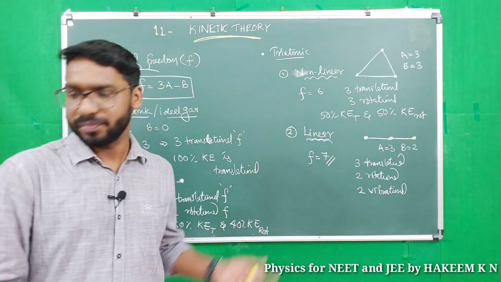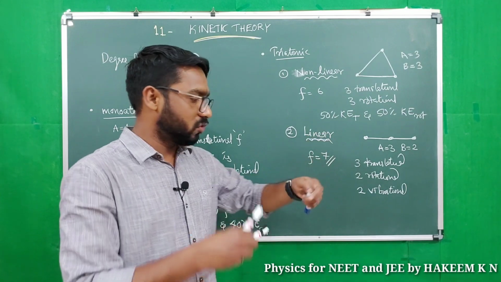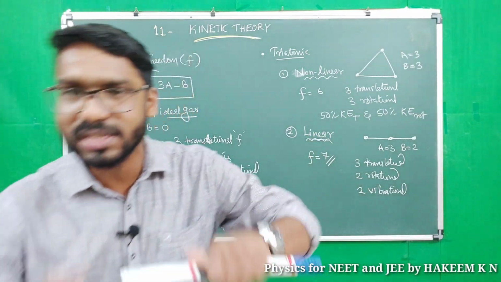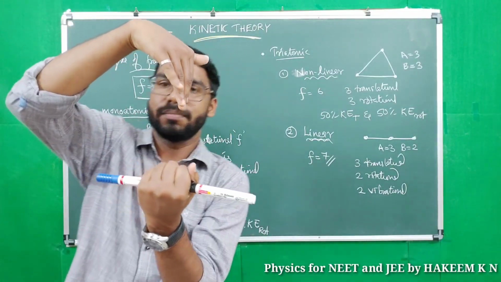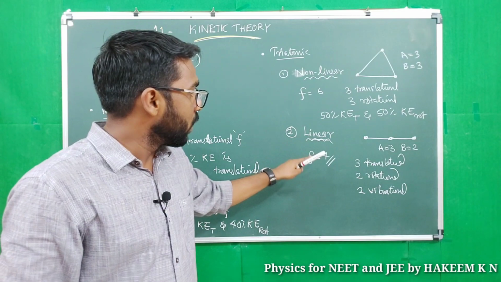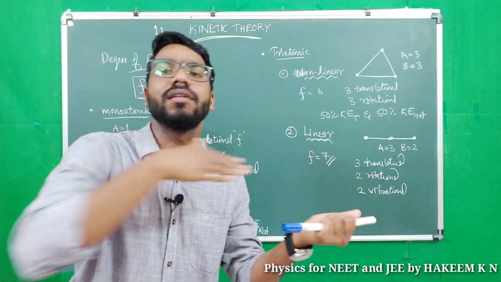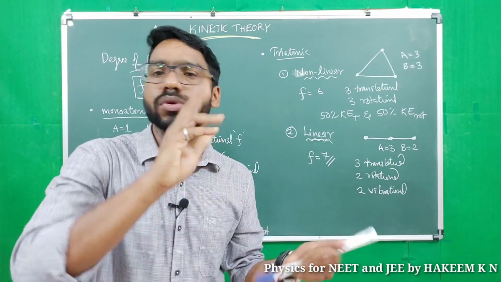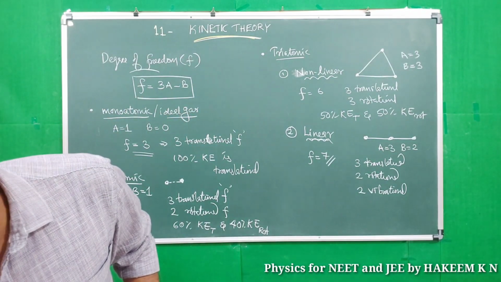Why vibration? Rotation of this triatomic linear is just like rotation of diatomic about an axis perpendicular to the plane through the center of mass, and one along the linear arrangement. 2 rotation and 2 vibration. Why 2 vibration?